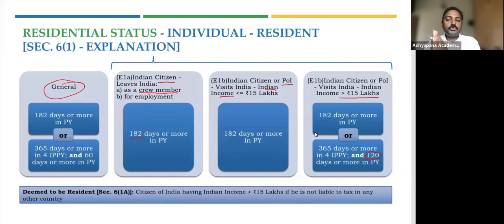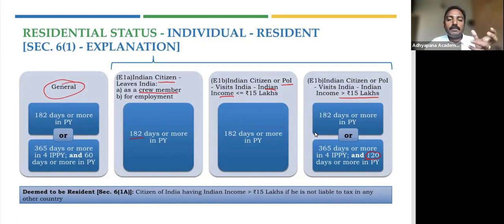So instead of 60 days, it's 120 days. So in some exceptions, it is only one, that is 182 days alone. In some exceptions, you have 120 days instead of 60 days. So that's what it is about. So apart from all this, we understood a new concept called deemed to be resident.